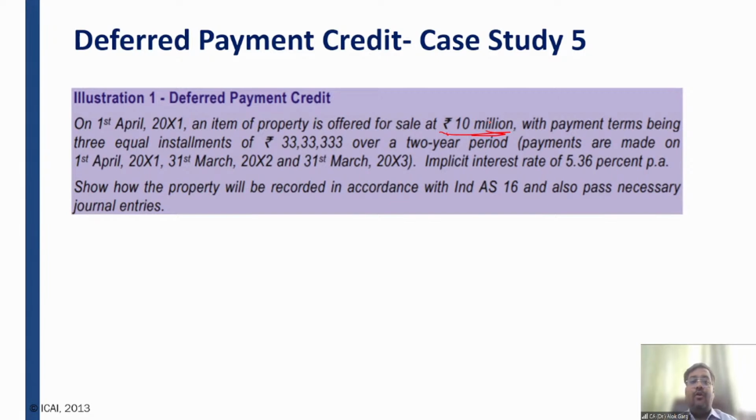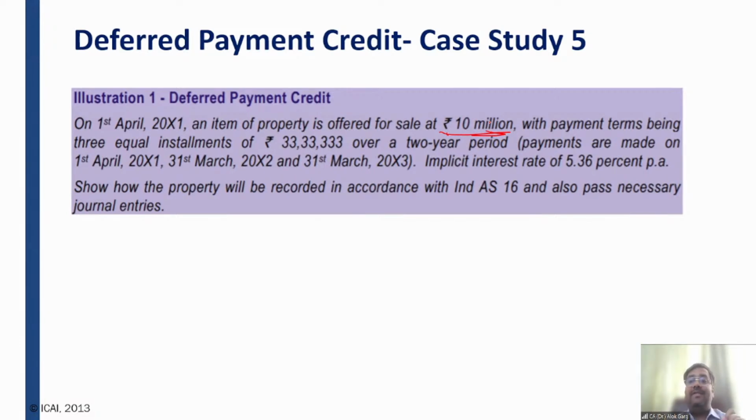I mean to say on 1st April, at the time of purchase, upfront payment is 33,33,333. At the end of the first year, it is 33,33,333. At the end of second year, it is again 33,33,333, right? So these are the 3 payments which has to be paid over a period of 2 years.